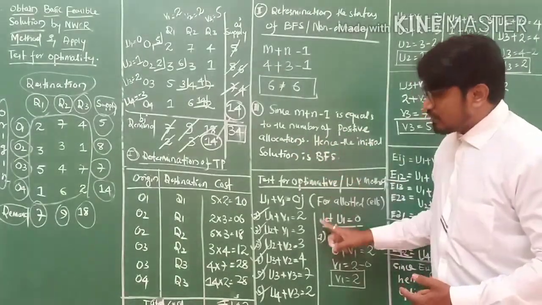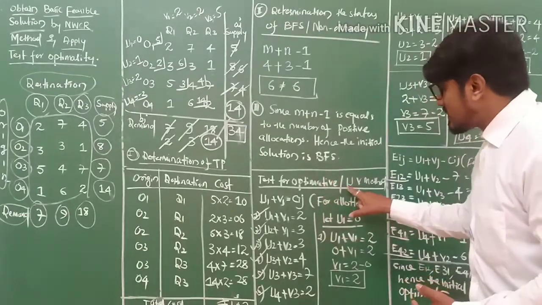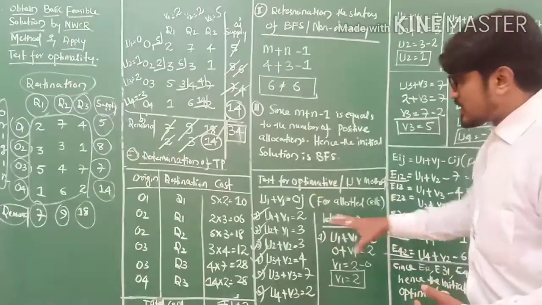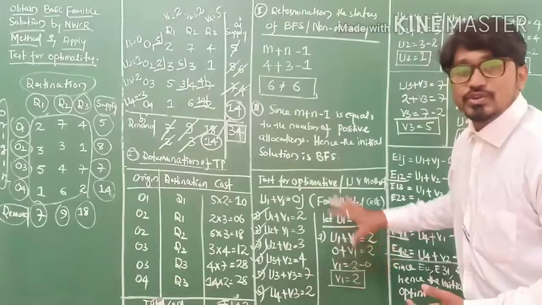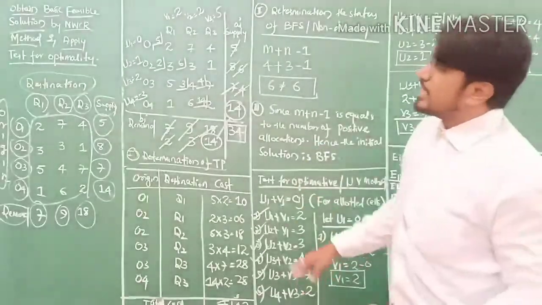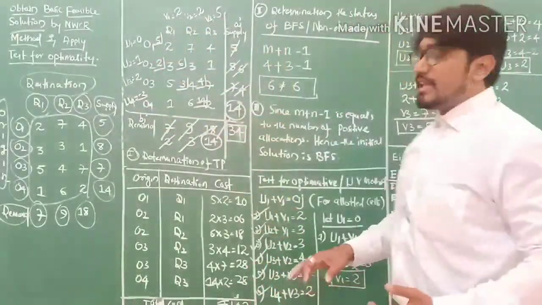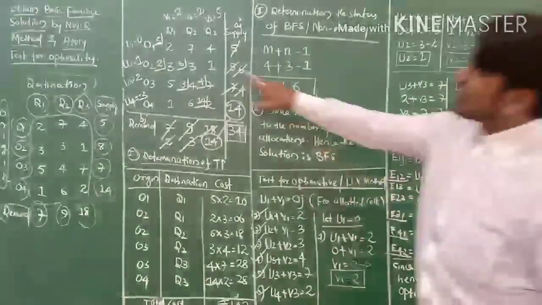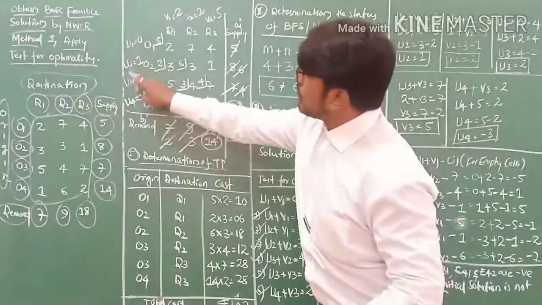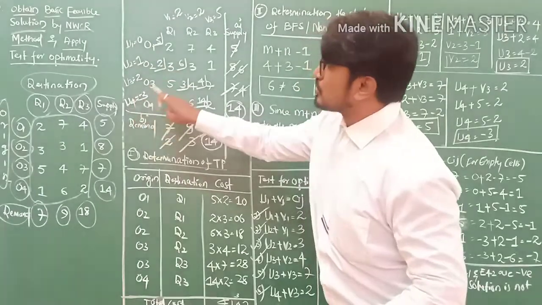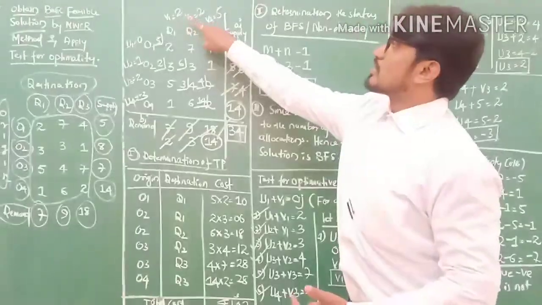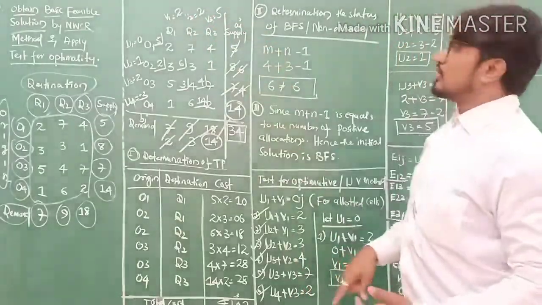So if it is BFS, you proceed with the test for optimality, which is nothing but UV. This is the calculation of U's and V's. There are 4 U's and 3 V's. So likewise we calculated all U's values. U1 equals 0, U2 equals 1, U3 equals 2, U4 equals minus 3, V1 equals 2, V2 equals 2 and V3 equals 5.